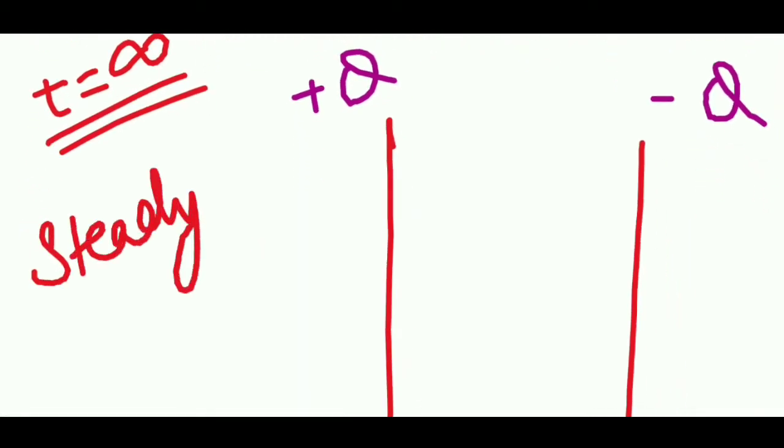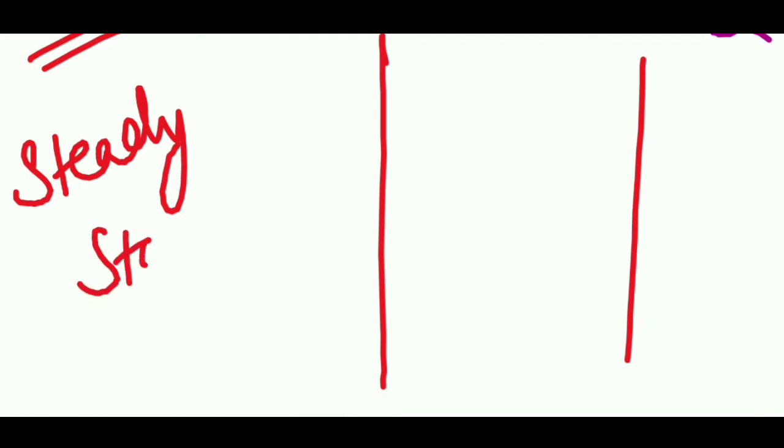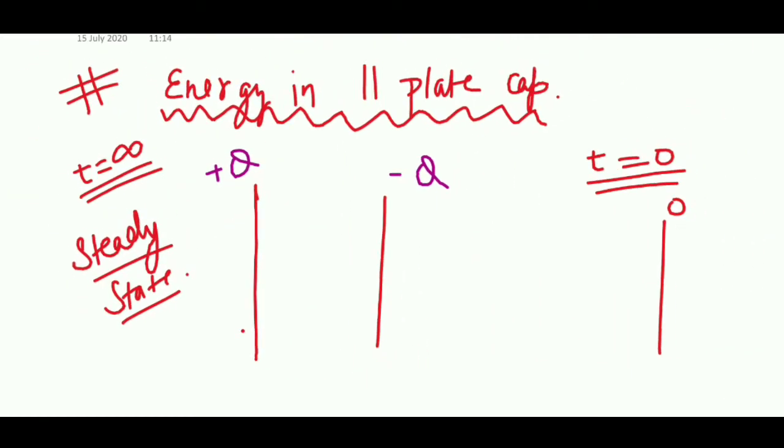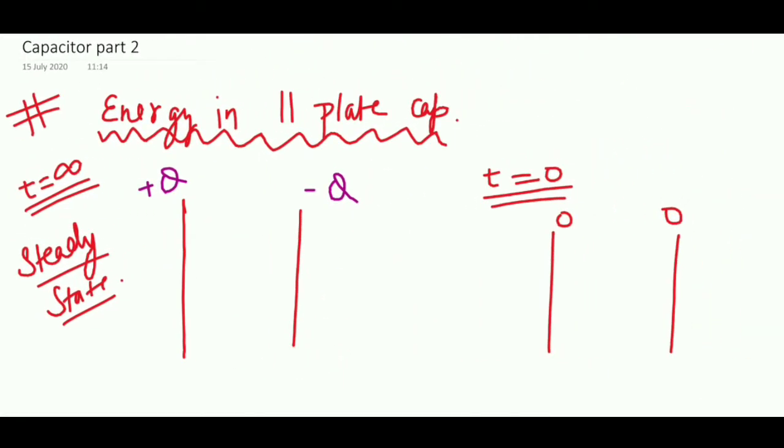What is steady state? Steady state is the state when the system has become steady. The charges have accumulated whatever they were supposed to accumulate. Everything is done. This final state is also known as steady state, and it will take a long time, so theoretically we can write it as infinity. Initially the setup was something like this and finally it has become like this.